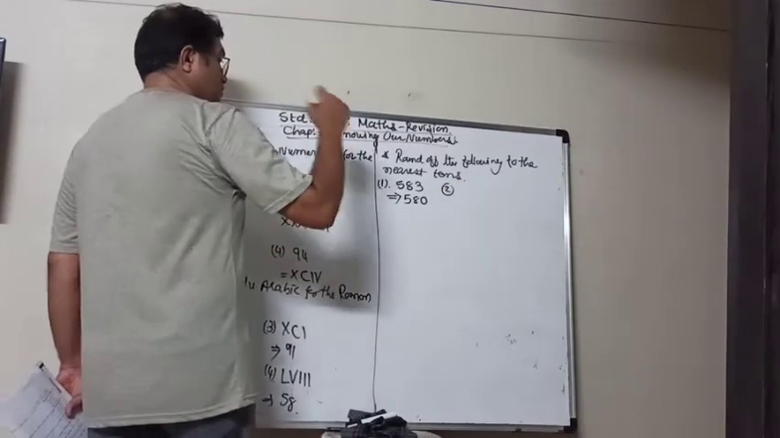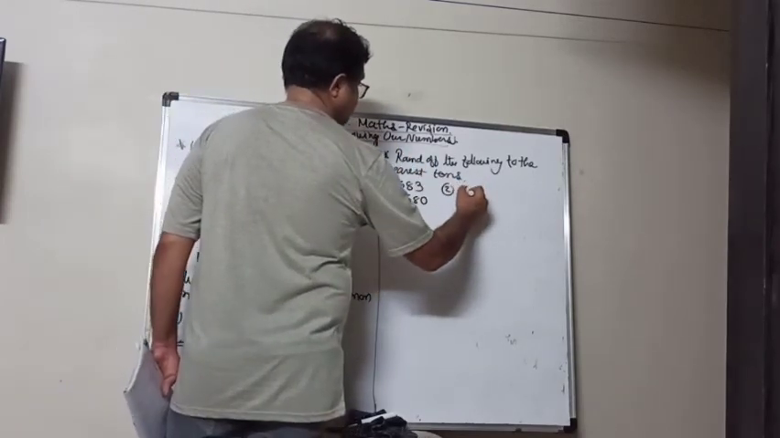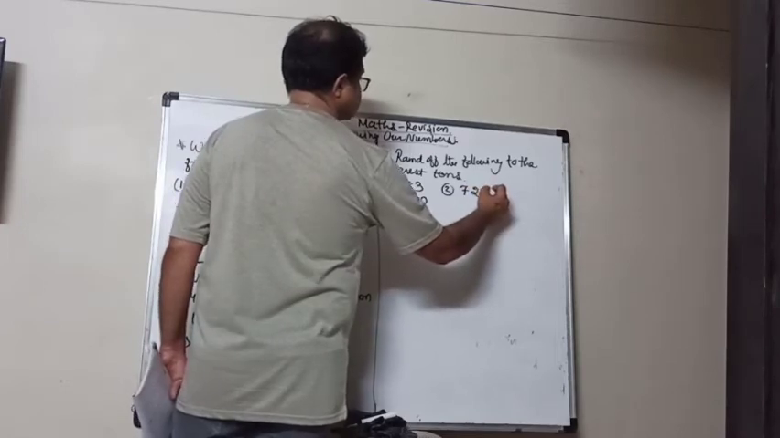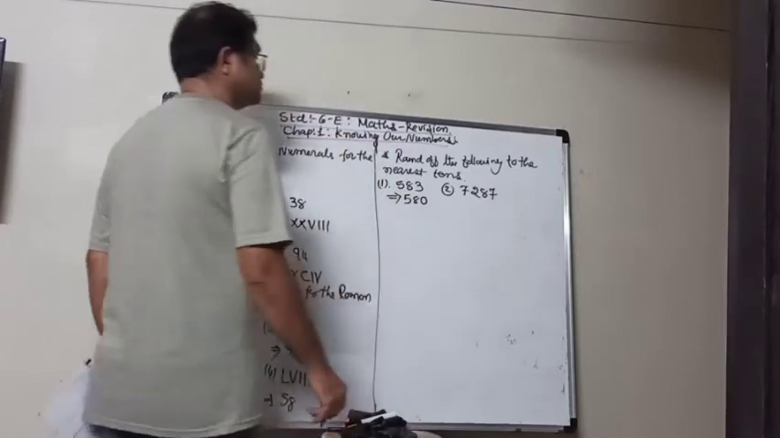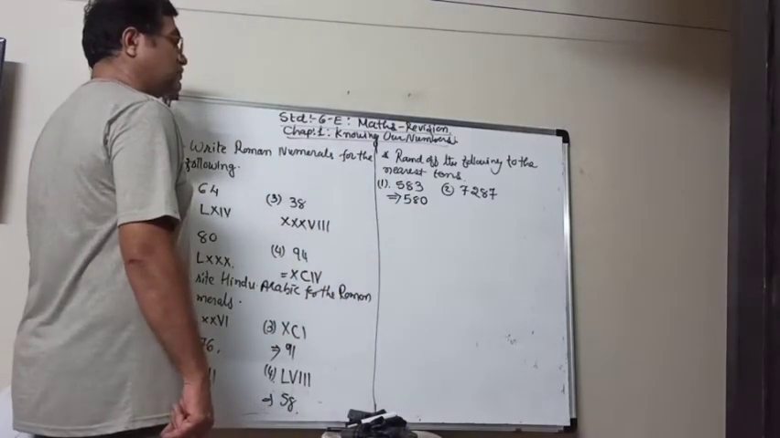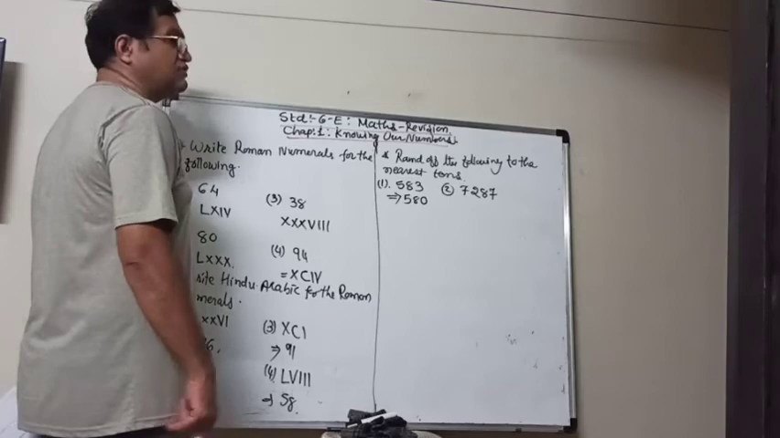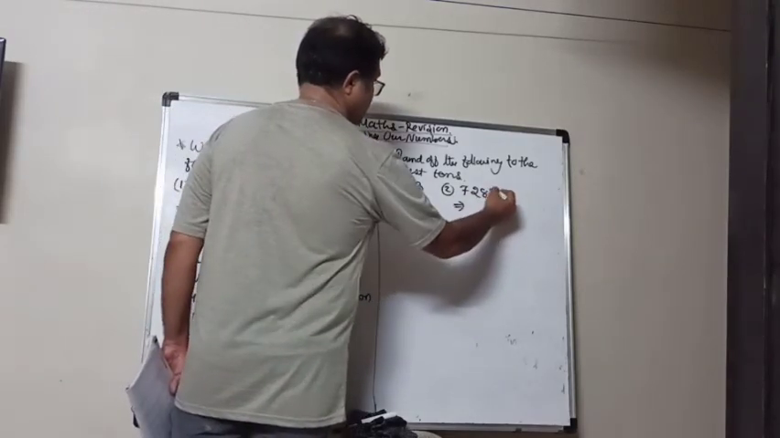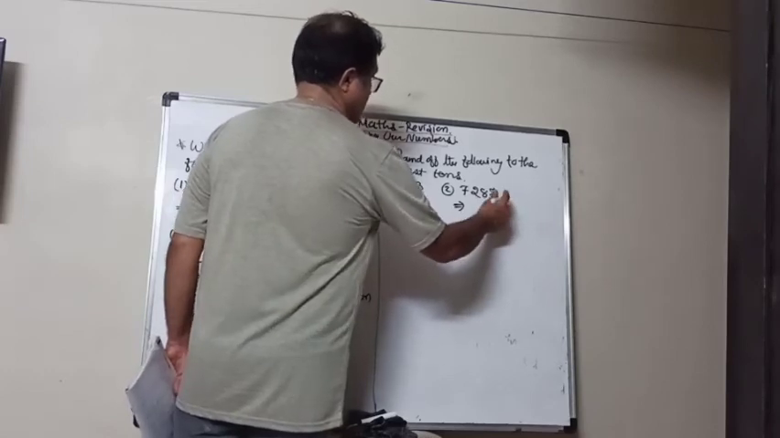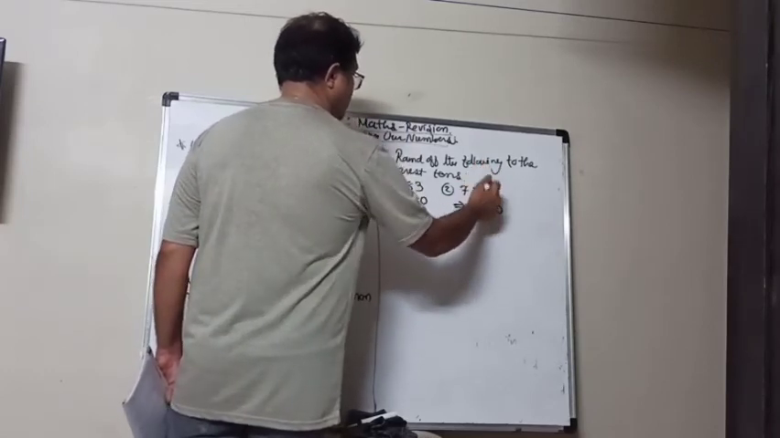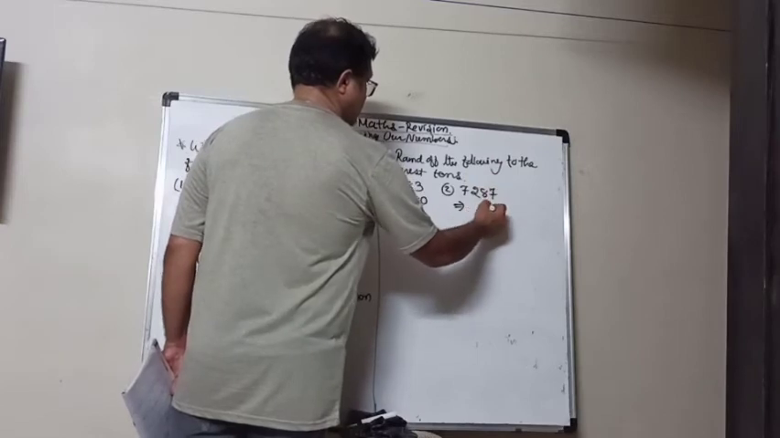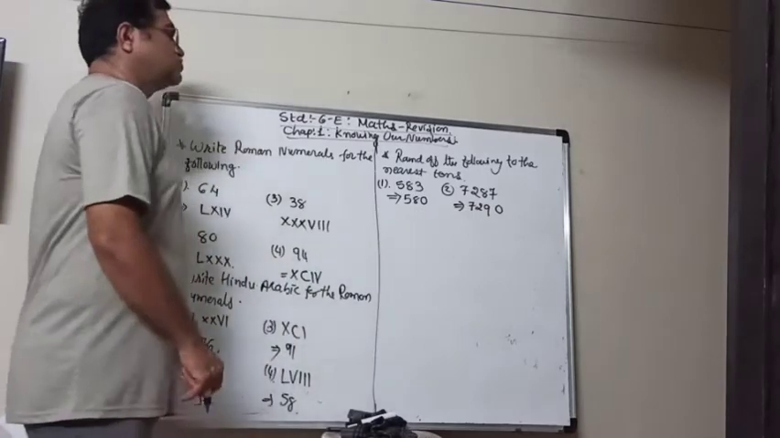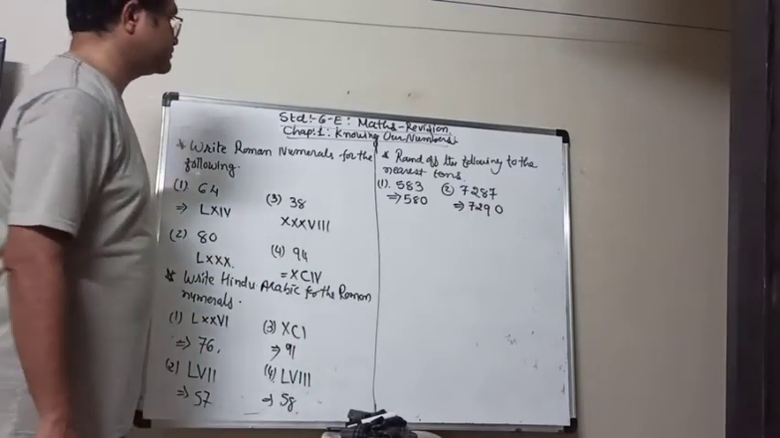Second, we will take 7,287. Now here the last digit is 7, which is more than 5. So as I told you, in place of that we will put 0, and as it is more than 5 we have to add 1 to the other digit, so 9, so 7,290.